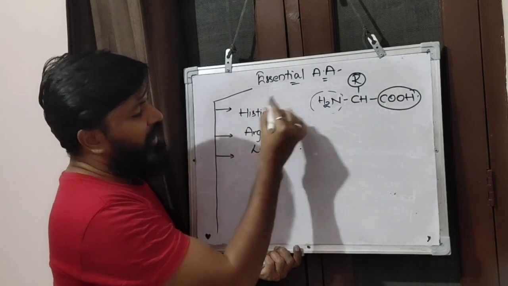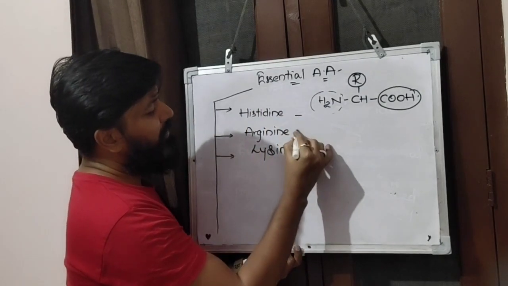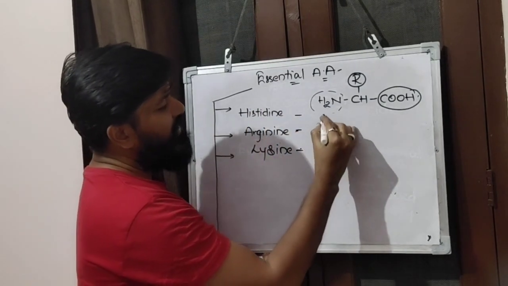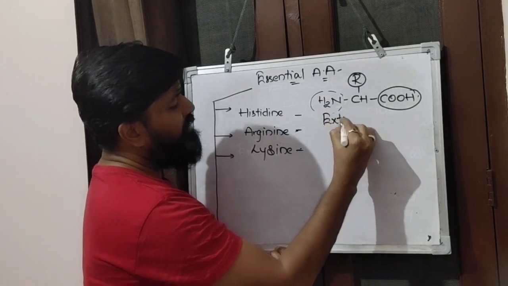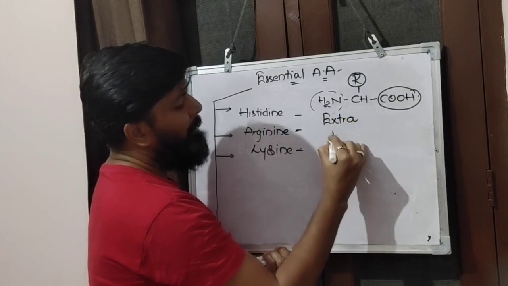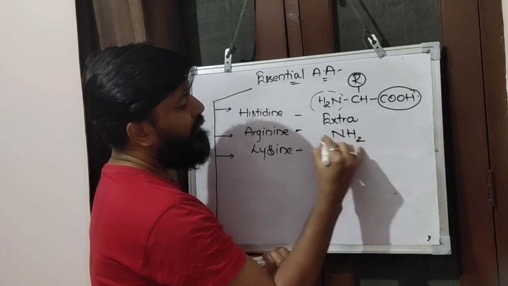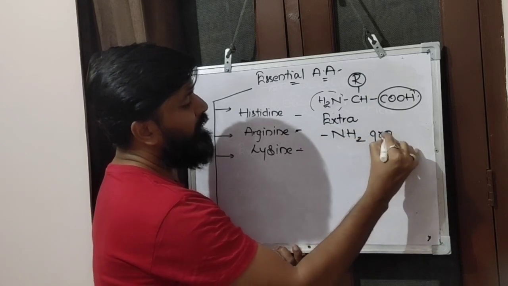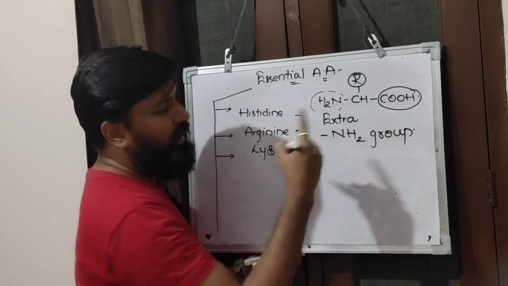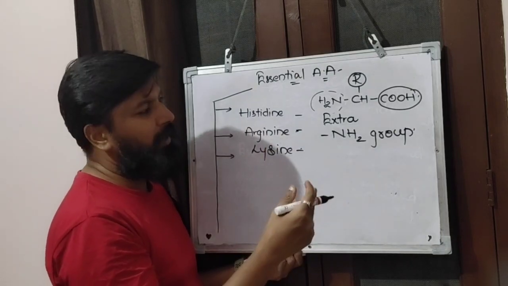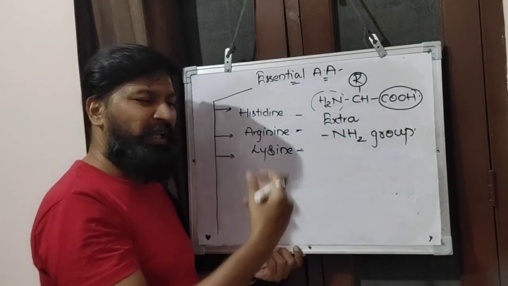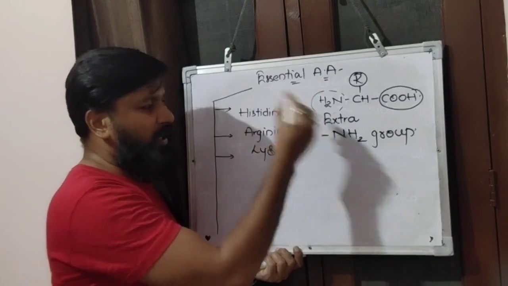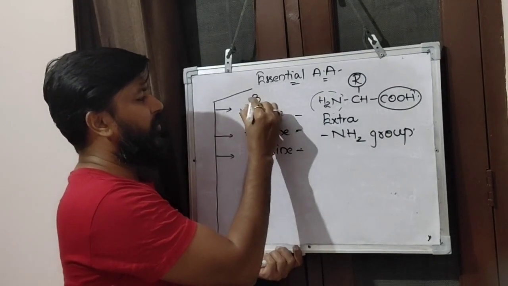We have 3 amino acids in the basic amino acid category, meaning an extra amine group is present on them. One extra amine is added along with the carboxyl and amine. That comes into the category of basic amino acids.